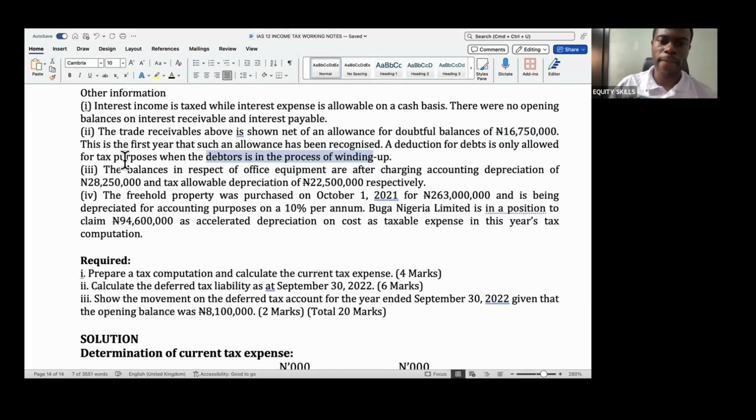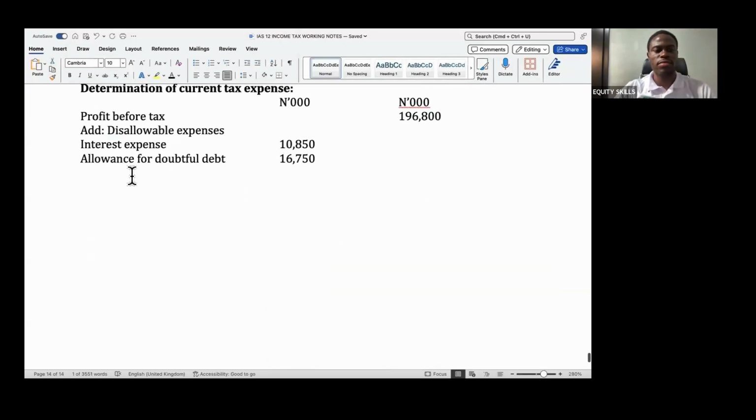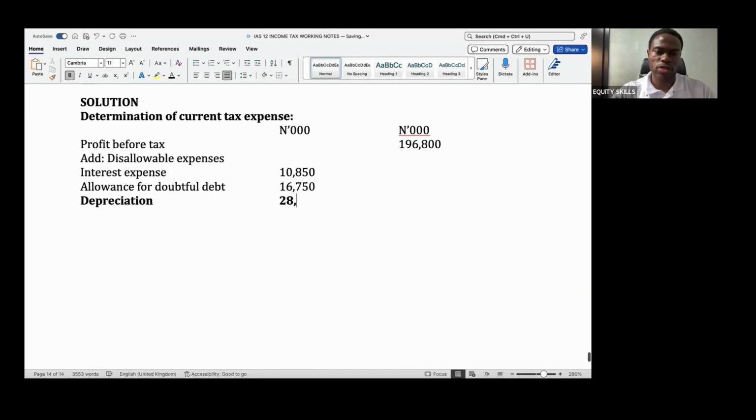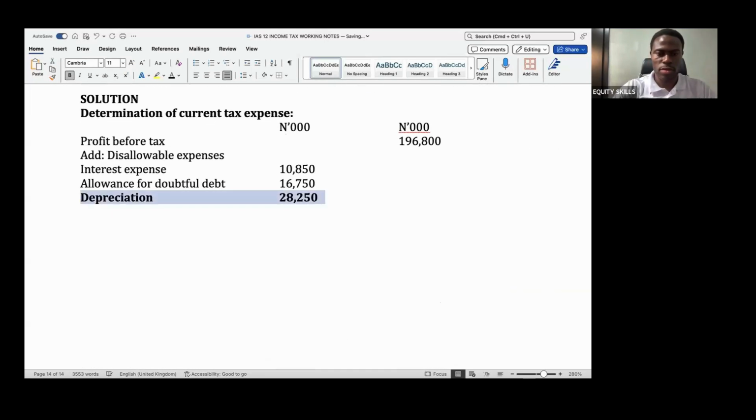In note 3, they talk about office equipment, that the balance in respect of office equipment is after charging accounting depreciation and also tax allowable depreciation. This 28,250 accounting depreciation will also be disallowed. So we have depreciation, 28, is it 250 or 850? 250 will be disallowed for tax purposes.